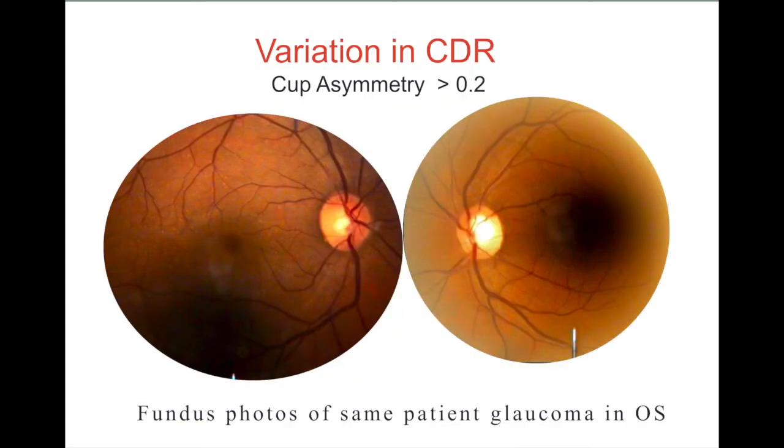Variation in cup to disc ratio: cup asymmetry between the two eyes of more than 0.2 is suggestive of glaucoma. This is a fundus photo of the same patient having glaucoma in the left eye.